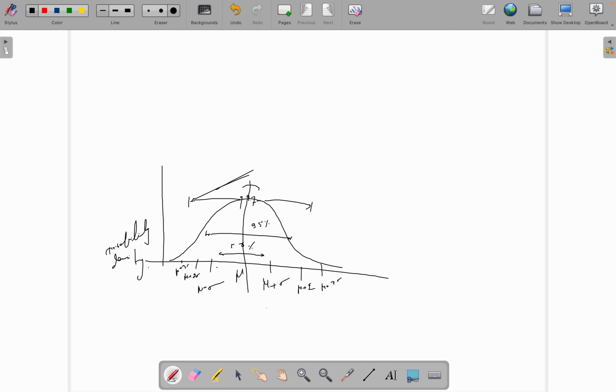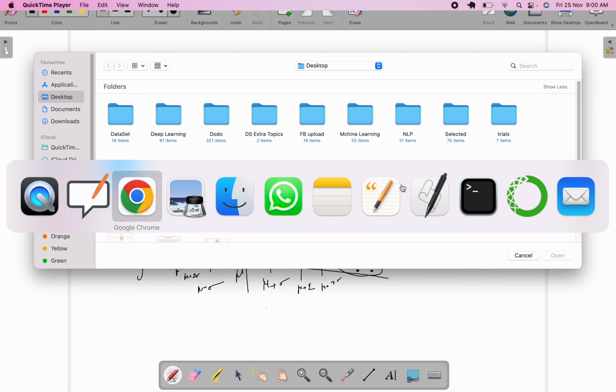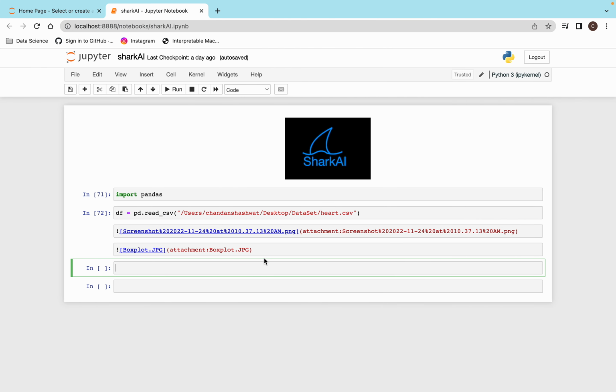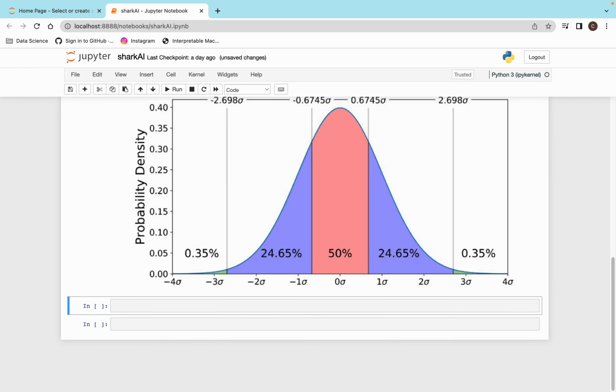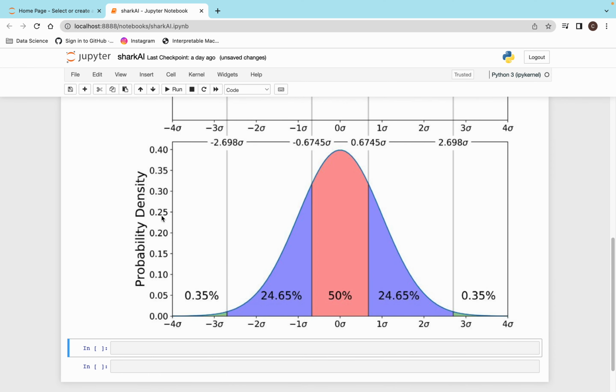So this is also a way to find outliers. If a point does not come within three standard deviations, and some points are out here and some points are out here, those can also be outliers. Okay, so we will explicitly discuss all these things. How it looks, I have one image to show. So let's see that. This is your probability density function.